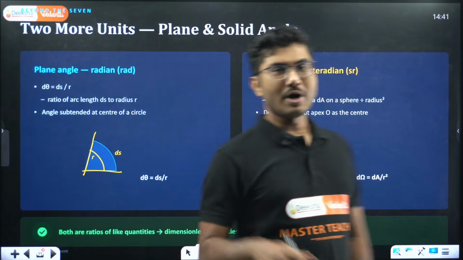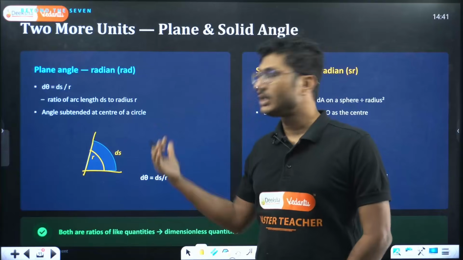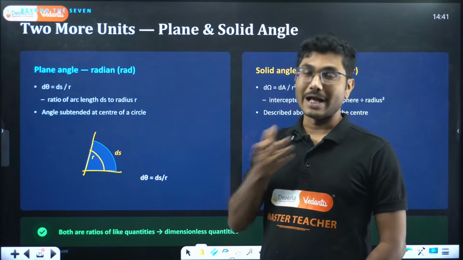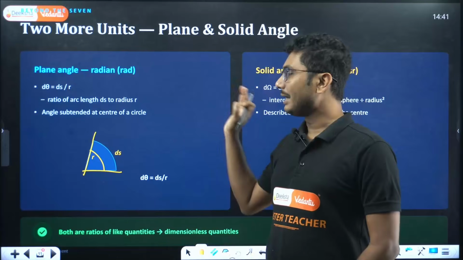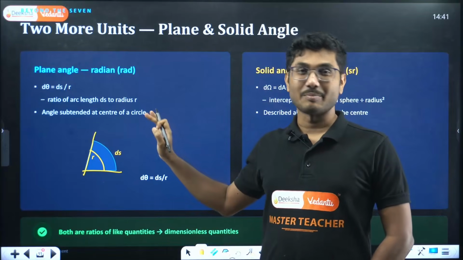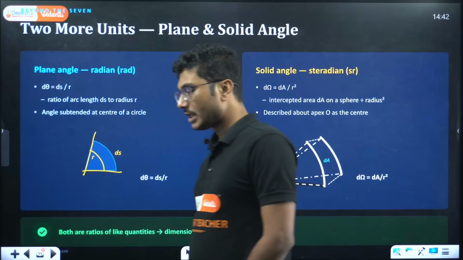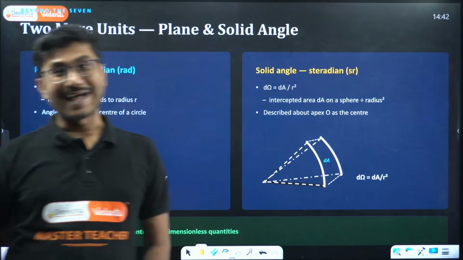That is also considered as supplementary units. Later on it will be considered to be dimensional quantities, but still it is considered as a supplementary unit.